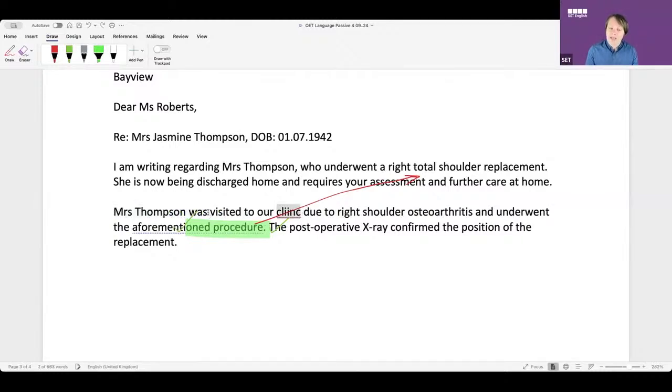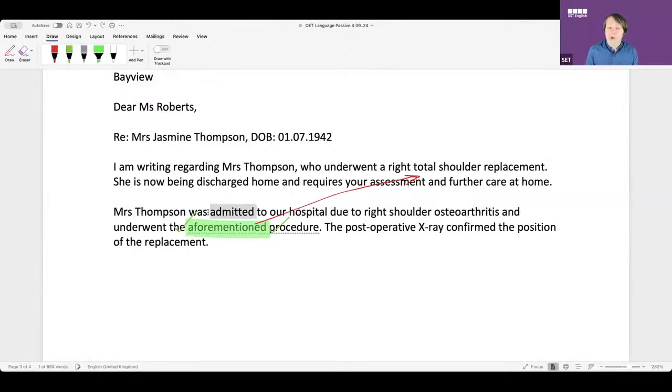Admitted is always in the passive. Visited is always in the active. Okay, you should write that down. Carmen, it's always like that in the exam. Okay, visit, always active. Admit, always passive. Okay. What about another thing now?